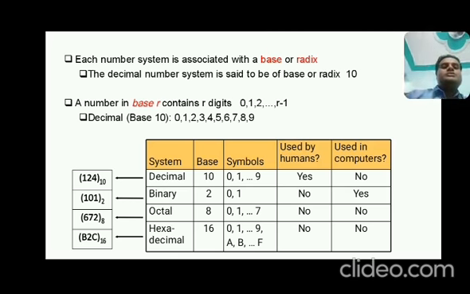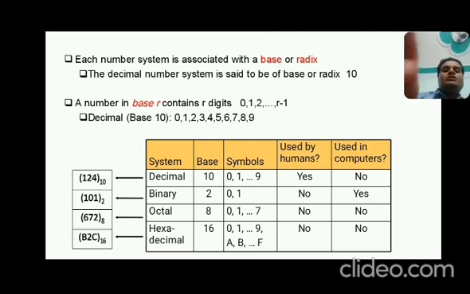So now you see this table. Decimal, what is the base of decimal? 10. Symbols 0 to 9. And in binary, the base is 2, the numbers are 0 and 1. Octal base is 8 and symbols 0, 1, 2, 3, 4, 5, 6, 7. And in hexadecimal, as I had already explained in the previous slide, 0 to 9 and A to F, that is 0 to 15. And from 10 to 15, we represent them as A, B, C, D, E, F.